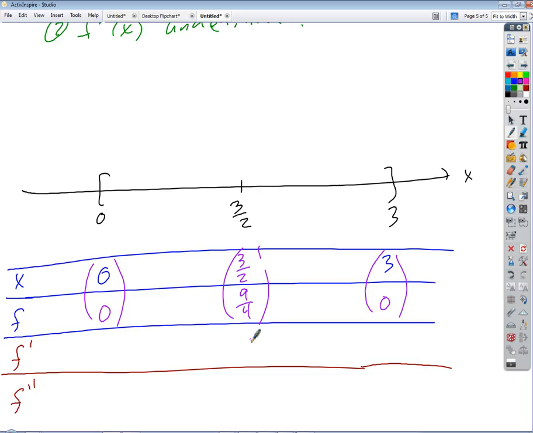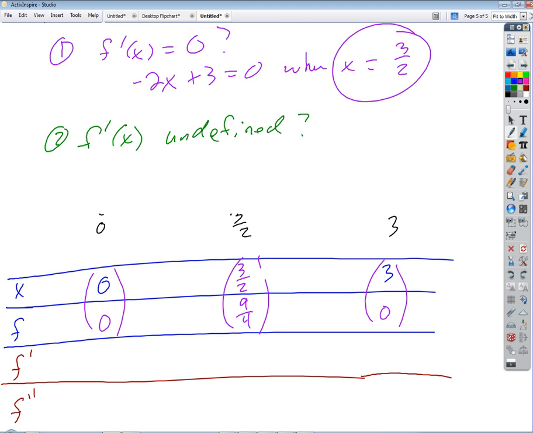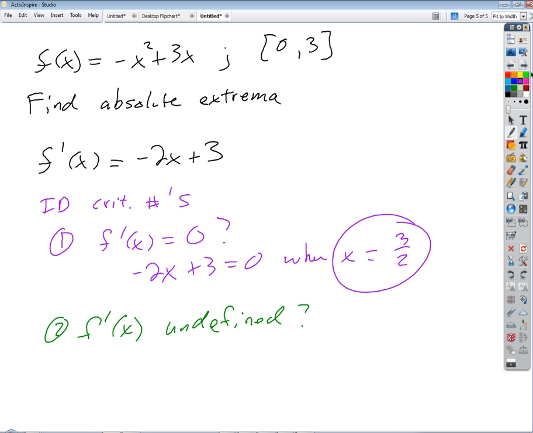Okay, so now we can identify. I don't get how you got 0 for 3, 0. It's from the top equation, because we're just plugging into our function, right? Oh, I was doing the other one. Oh, you were doing this one? Yeah. You would get 0. Okay, everybody with me where I got those?